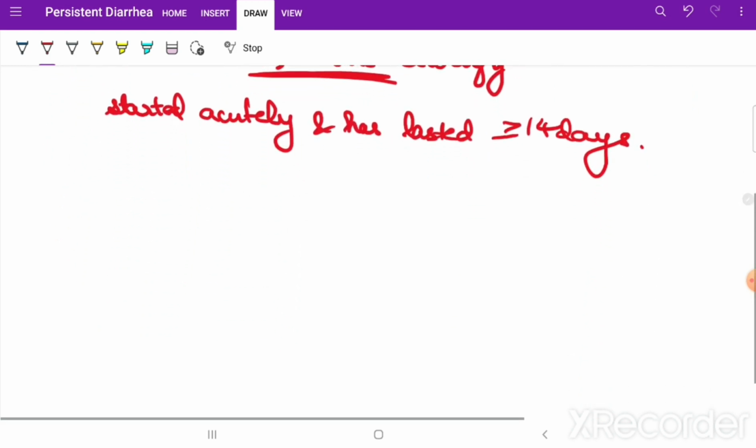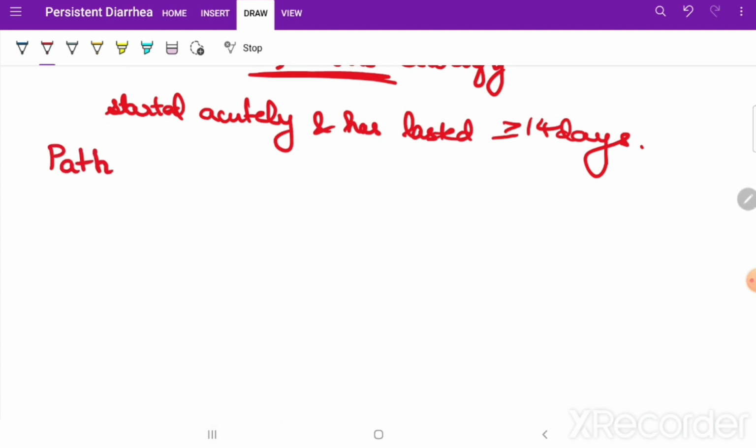Going ahead, after knowing the definition, we need to know what the pathology is, what is happening here, why the diarrhea has gone beyond 14 days and why it has not responded to our normal therapy. There is something else going on in the body, some pathophysiology.